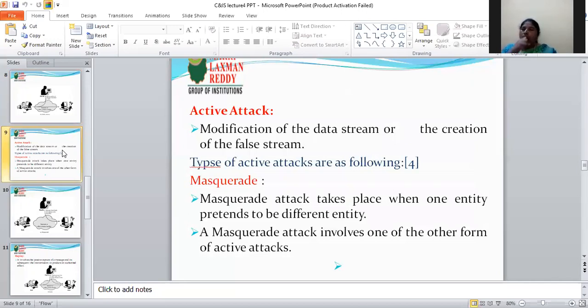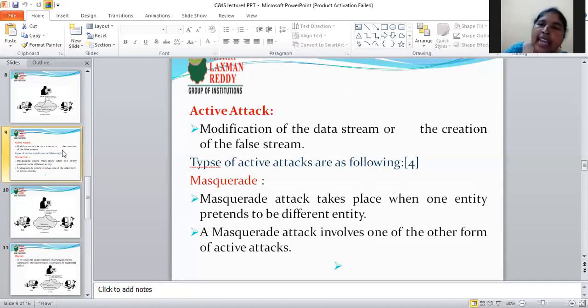In an active attack there is modification of the data stream or the creation of a false stream. The unauthorized person will access the information and also modify, delete, or edit it, or insert new data, or create false data. This is an active attack.